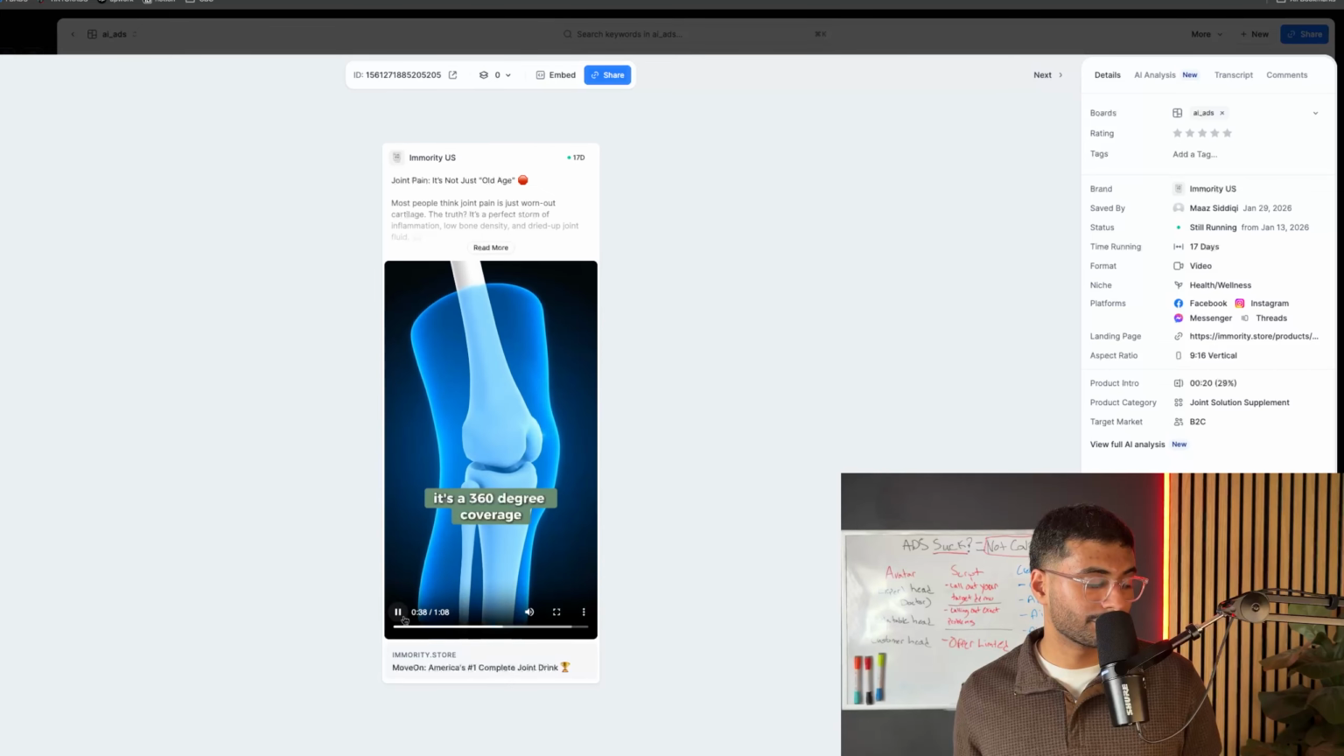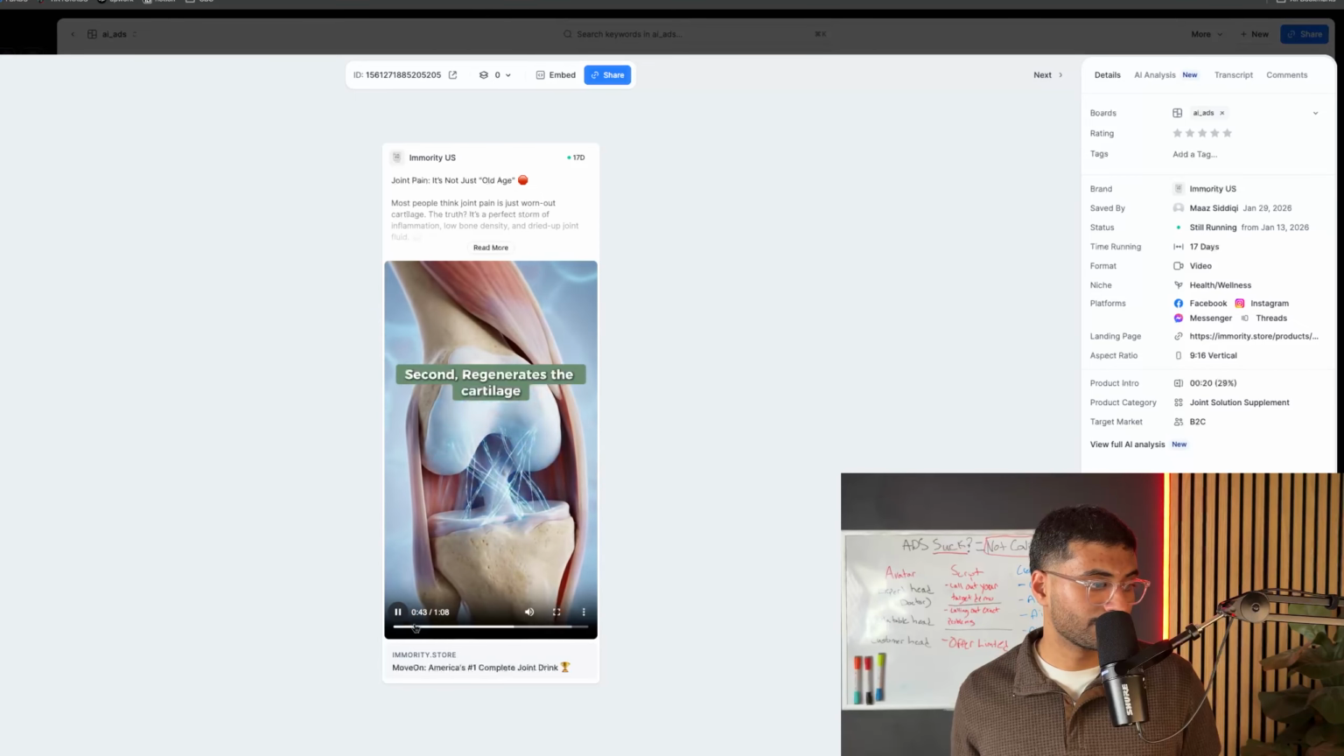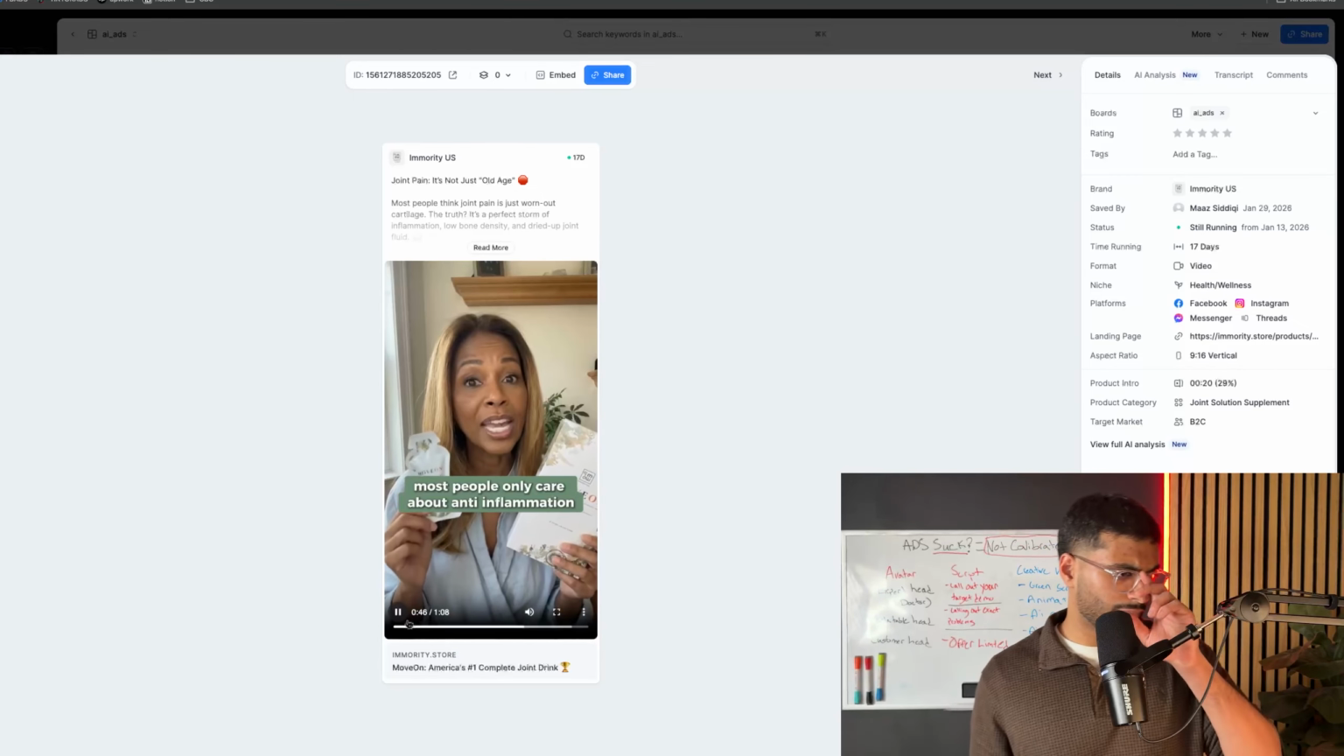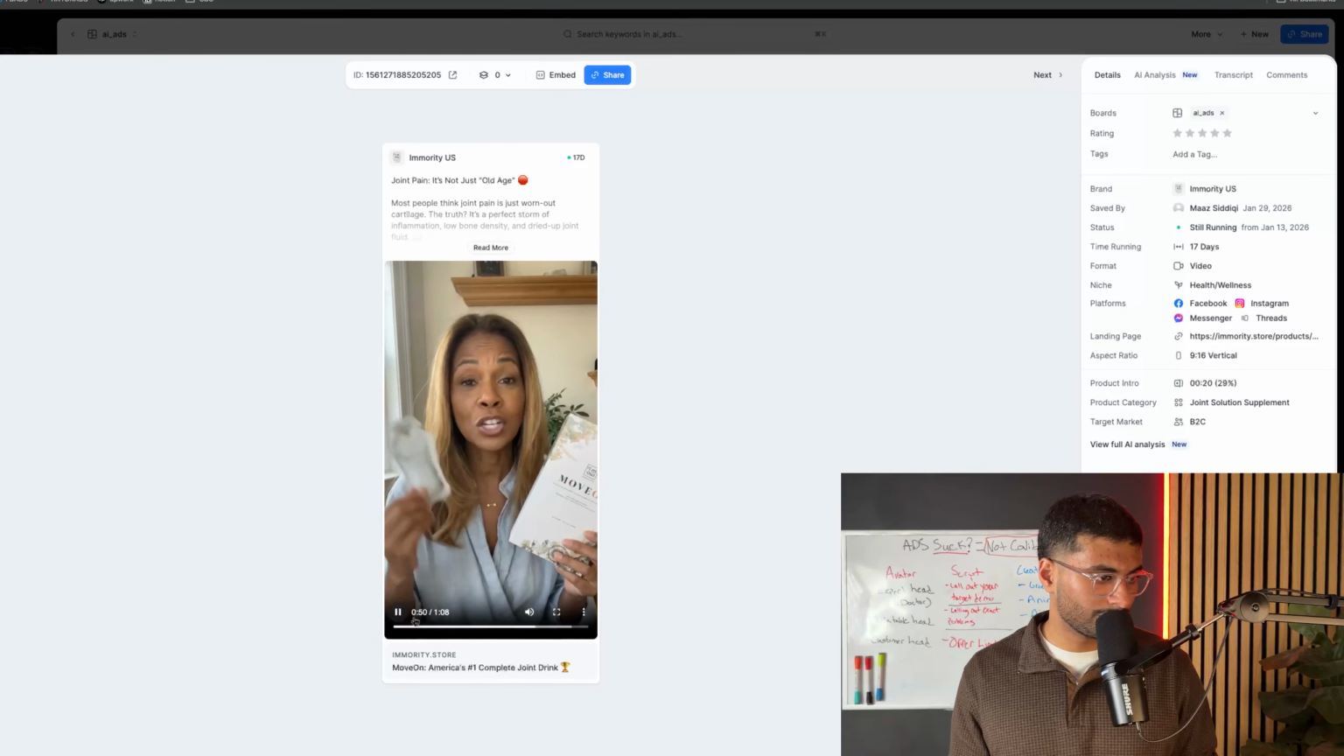It's a 360-degree coverage. First, it helps repair ongoing damage. Second, regenerates the cartilage, and then it reinforces the bone strength underneath. Most people only hear about anti-inflammation but forget about the bone. If your bone structure is weak, your cartilage has no foundation.